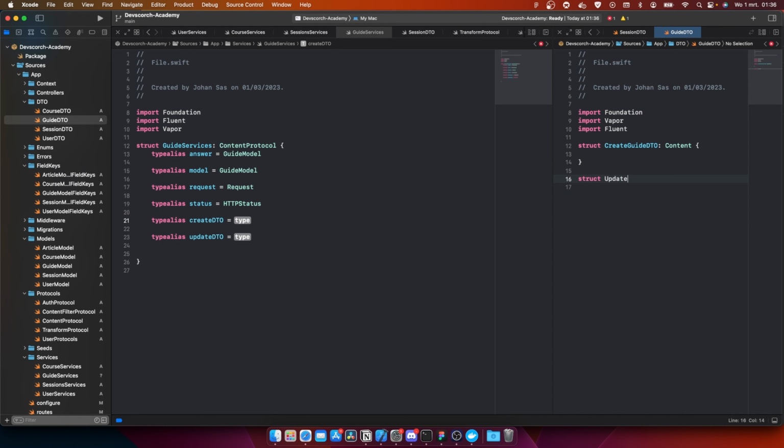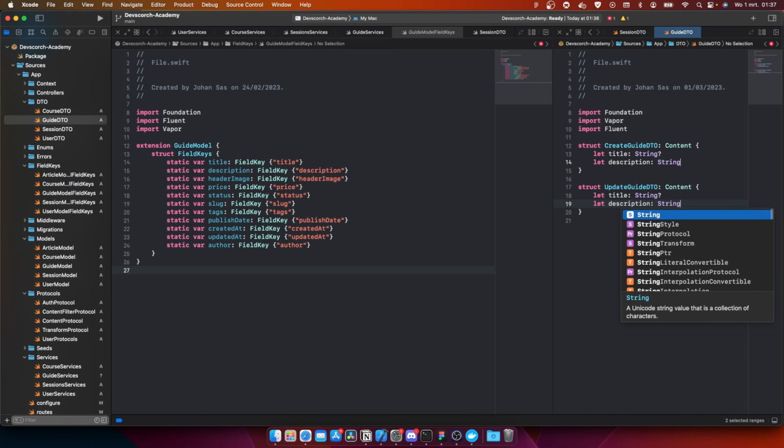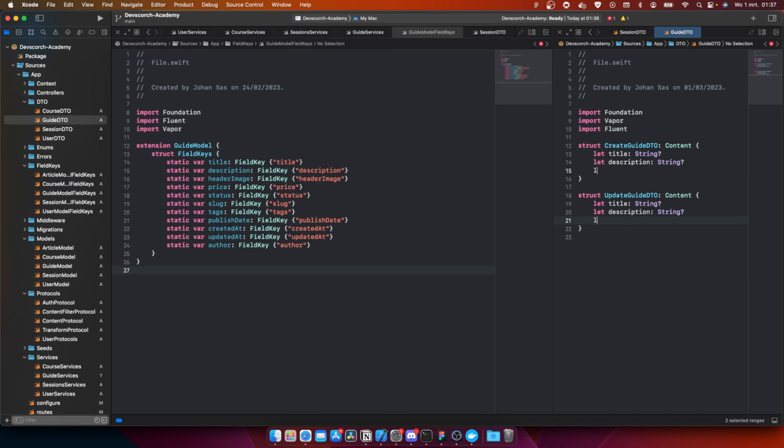Struct update guide DTO content as well. And then we're going to do multi-line selection. On this side, we're actually going to open up the guide model. And here we're going to do the same one more time. Then we're going to do a title, maybe a string, and that description going to be a string. That header image URL.